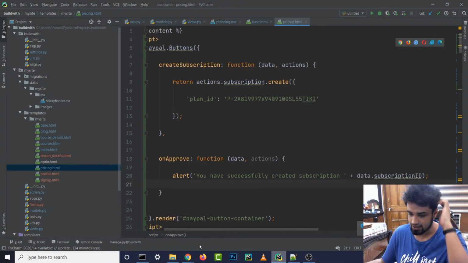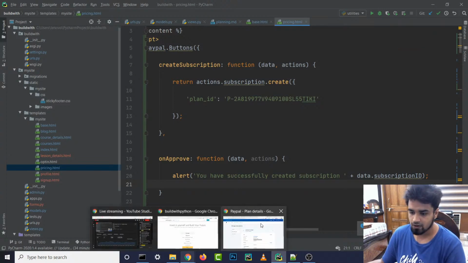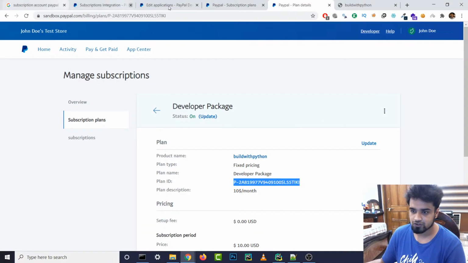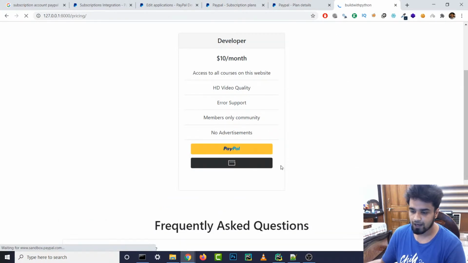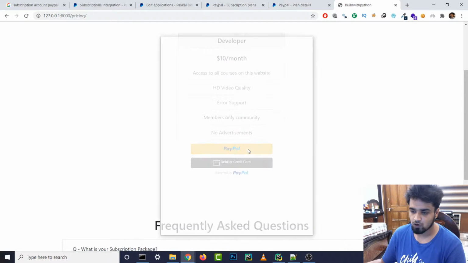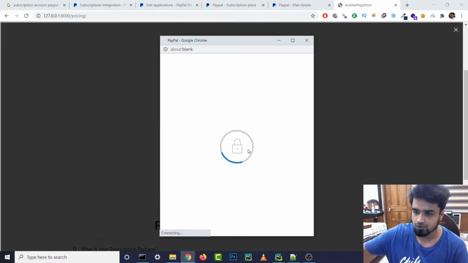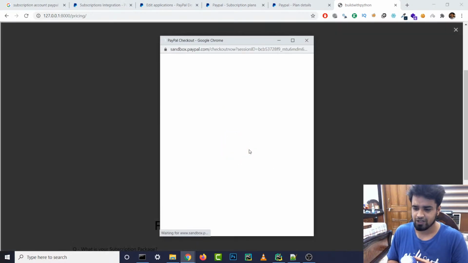So let's actually see whether it works or not. So what we are gonna do is let's go to our build with Python. Let's reload this over here, and now it gives us this button. If we click on PayPal, this thing pops up. This is actually pretty, like, it's not done, but it's looking pretty good.